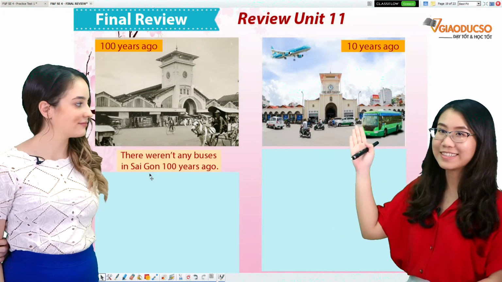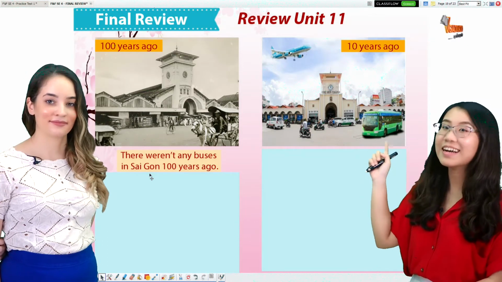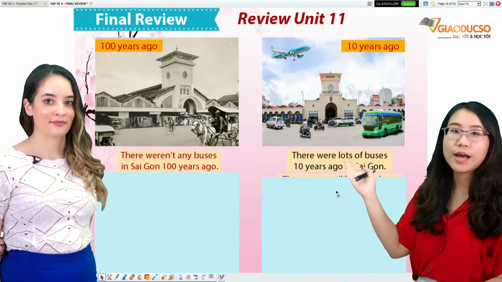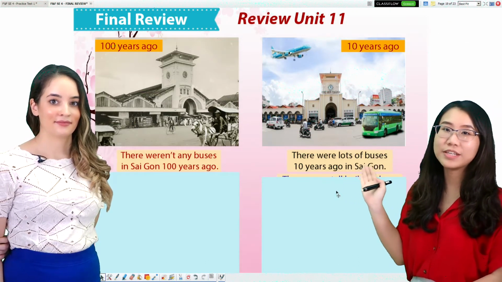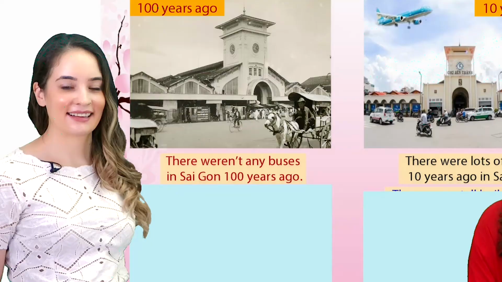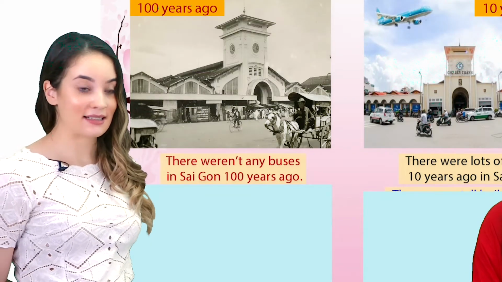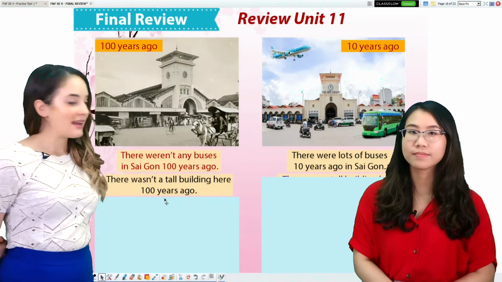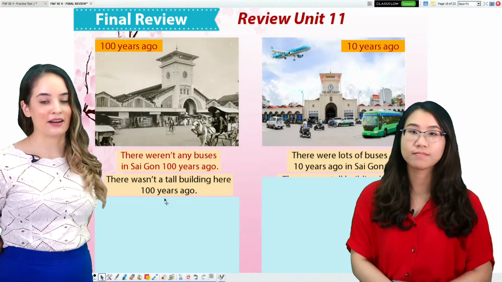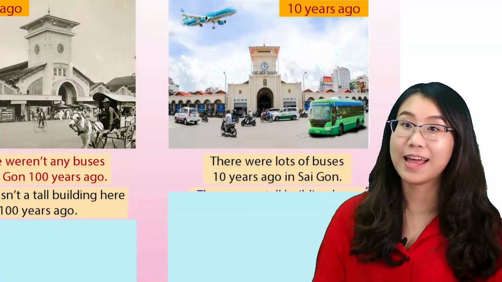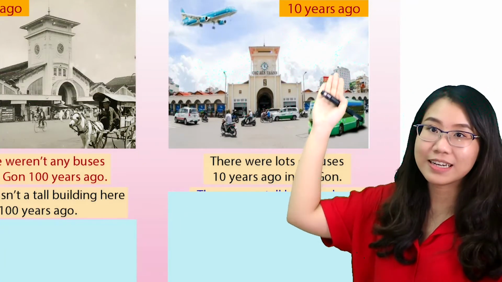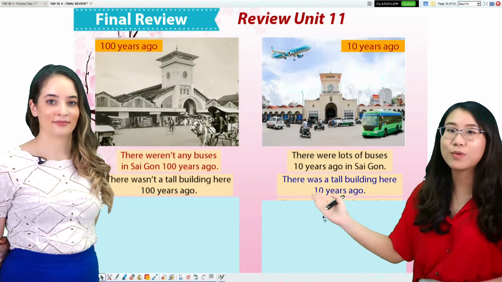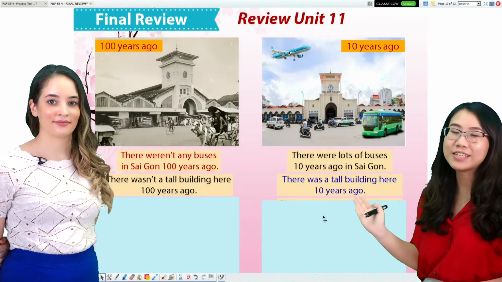And look, can you see it? That's right. So we have the sentence: There were lots of buses 10 years ago in Saigon. How about tall buildings? There wasn't a tall building here 100 years ago. And kids, can you see it here? That's right. There was a tall building here 10 years ago.